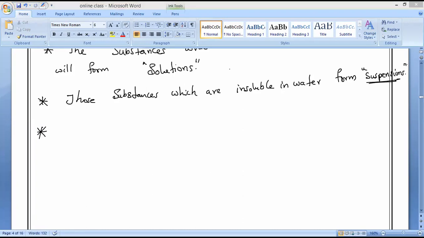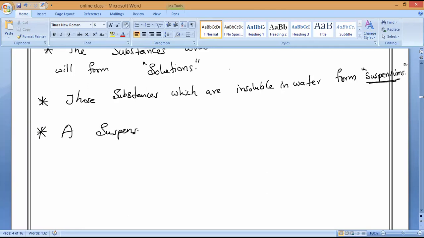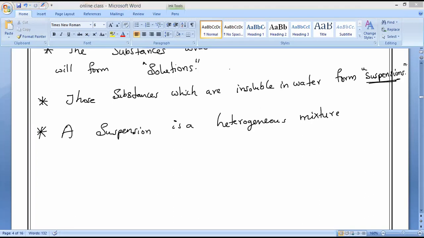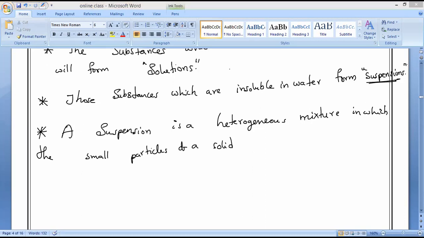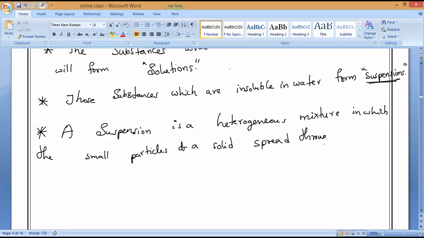A suspension is a heterogeneous mixture in which the small particles of a solid are spread throughout a liquid.